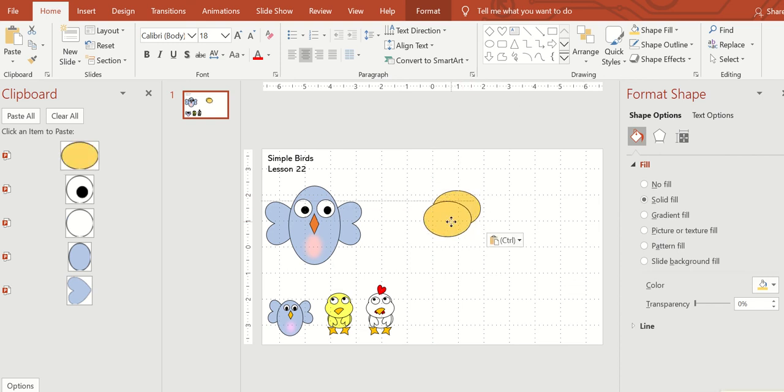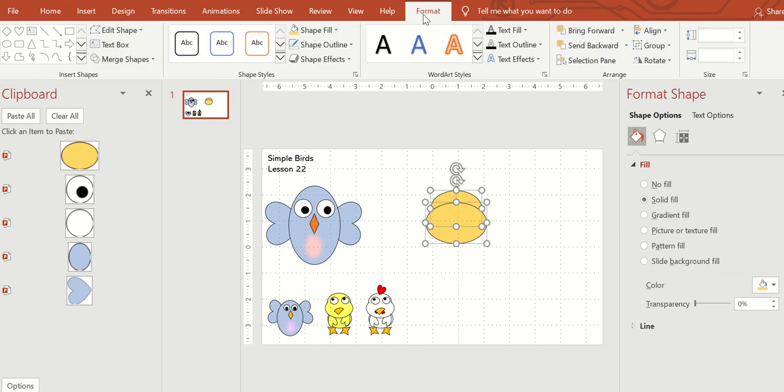Copy, paste. Make it a tiny bit bigger. And you can play around with this. Every time I make one, it turns out different. Go ahead and select both, format, merge, union. That's the face.